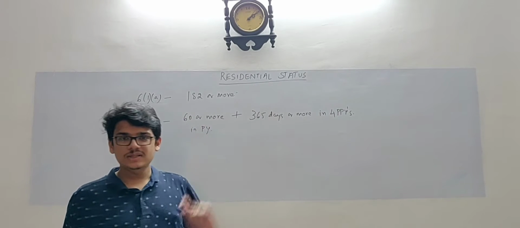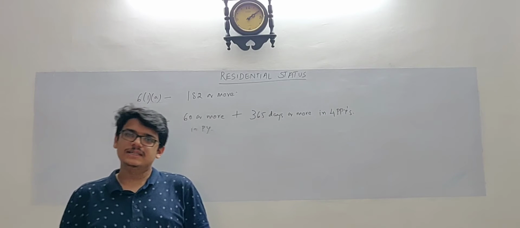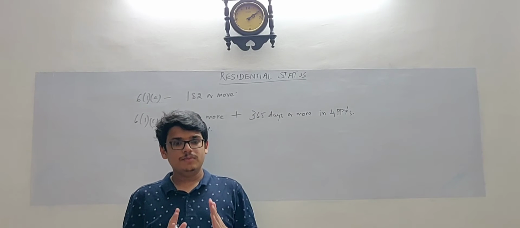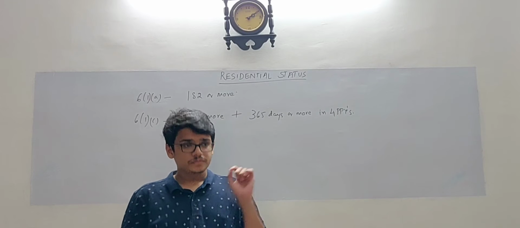So if any one of these conditions is satisfied, the person is said to be a resident. So this was the provision before the amendment.